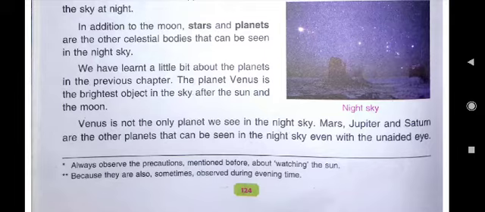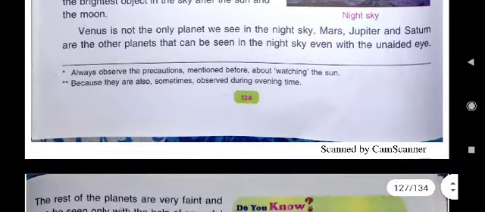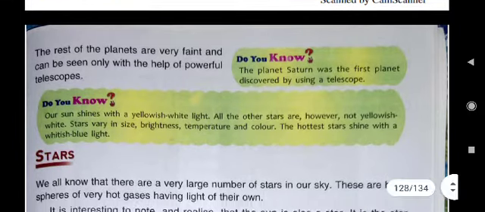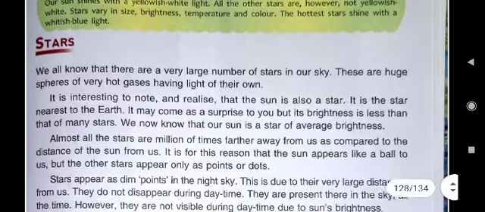And recently, you must have seen in the news bulletins that Jupiter and Saturn were seen in the night sky. Now, which was the first planet discovered by using a telescope? That was the ringed planet. Which planet is ringed planet? Saturn.